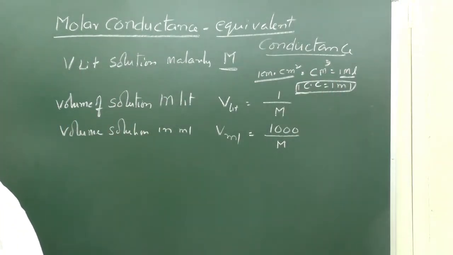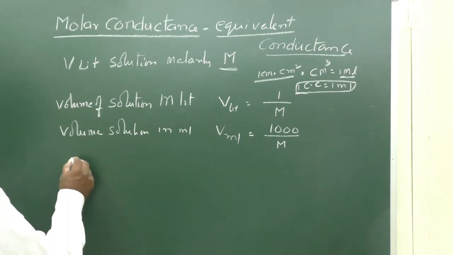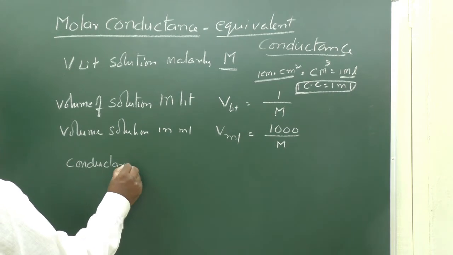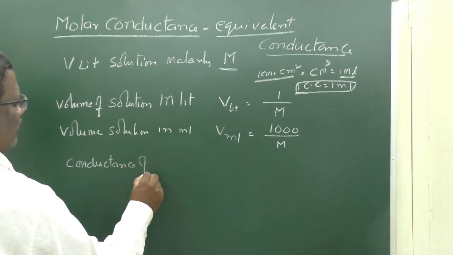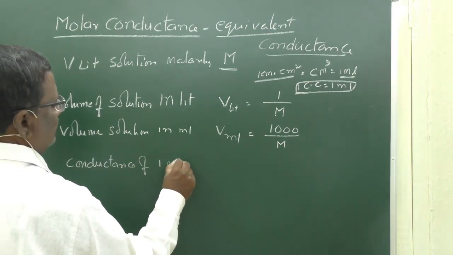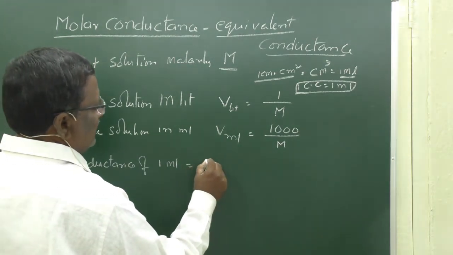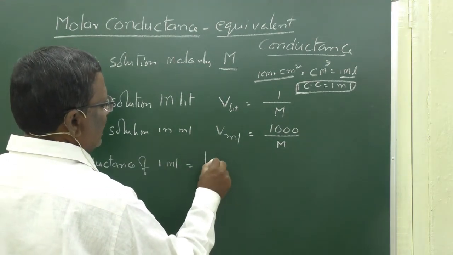So, the conductance of 1 ml solution, or 1 cc solution, is called specific conductance kappa.